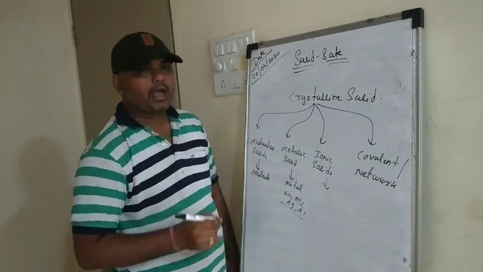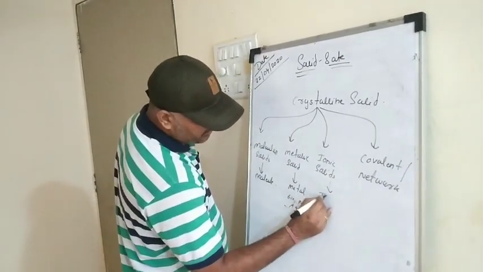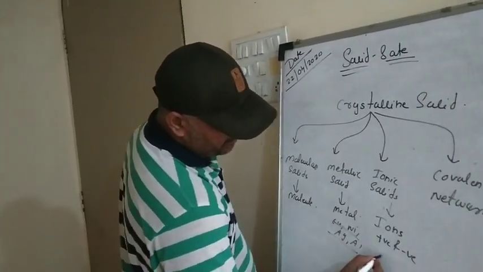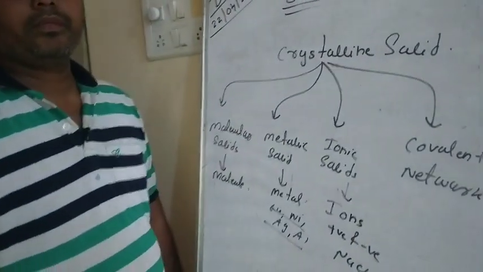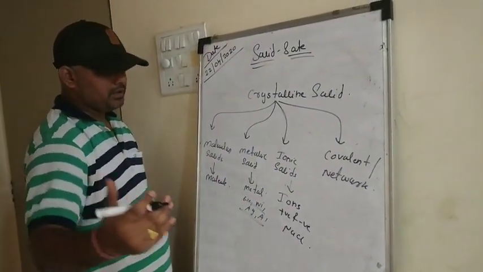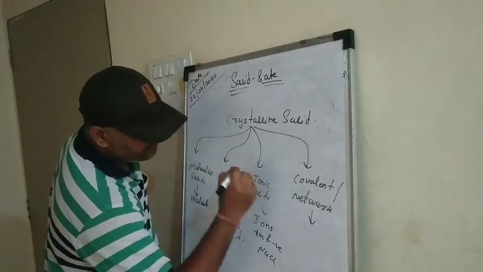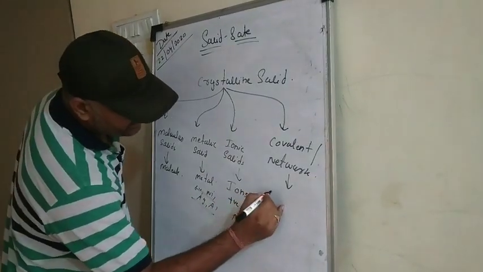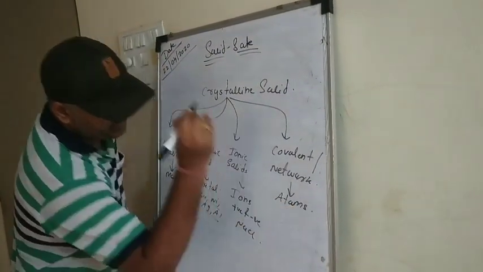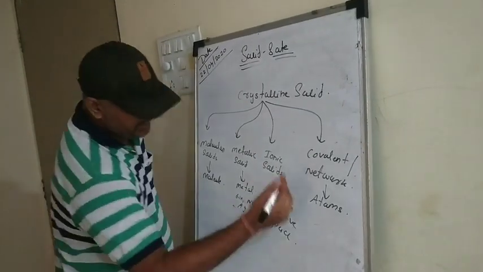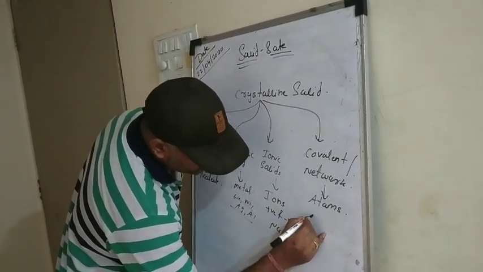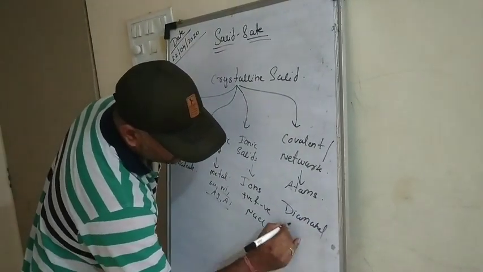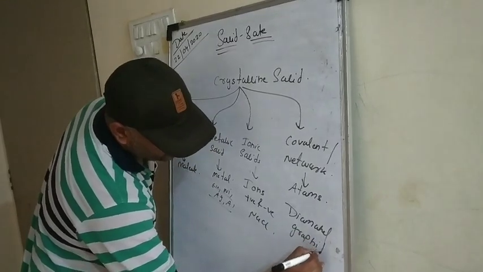Talking about ionic solids, the constituent particles are ions, that is positive and negative ions. An example here can be NaCl. Talking about covalent solids, here the constituent particles are atoms, and examples can be diamond and graphite.